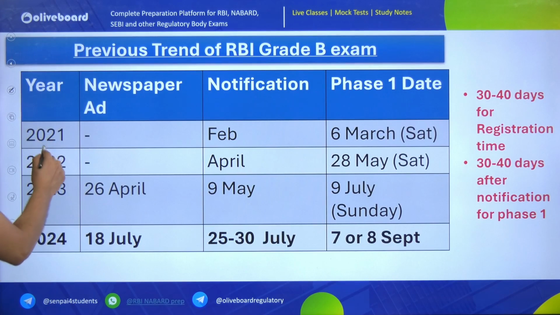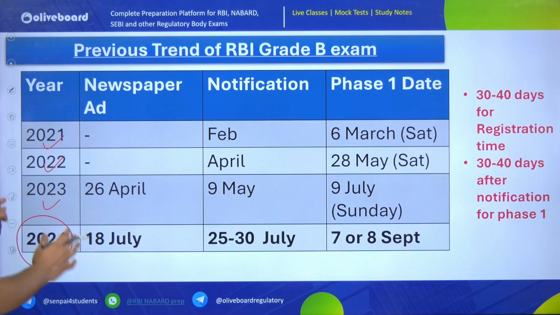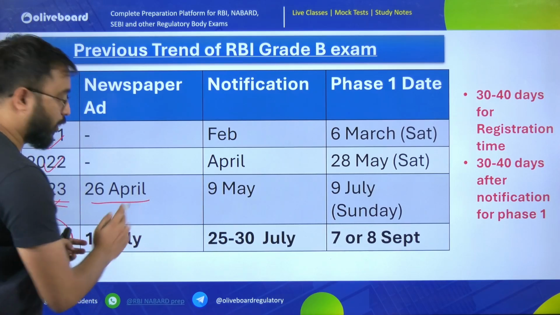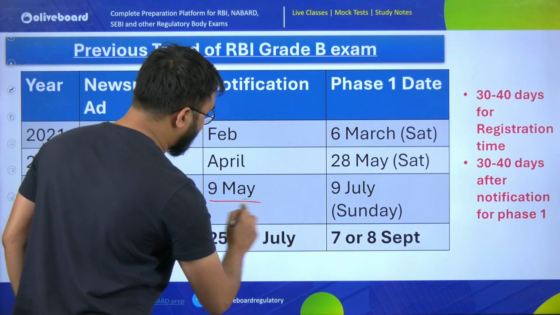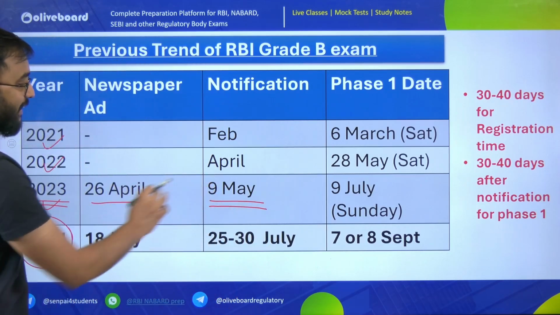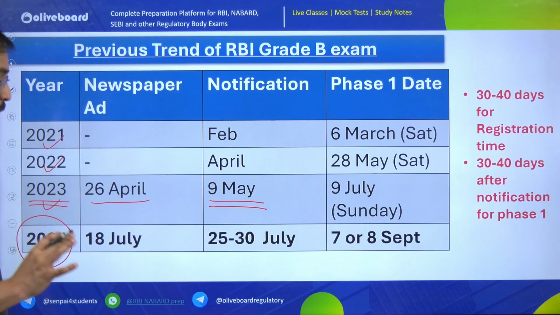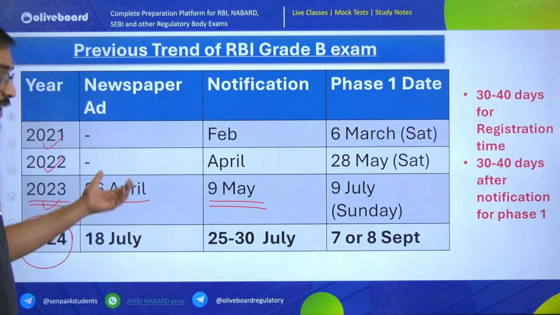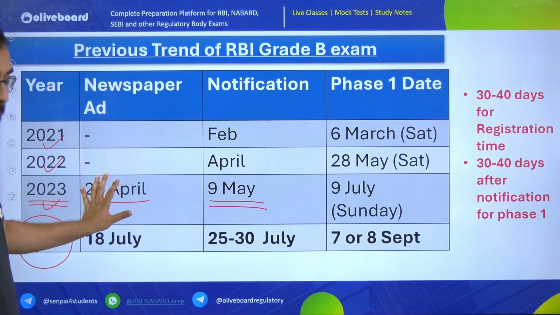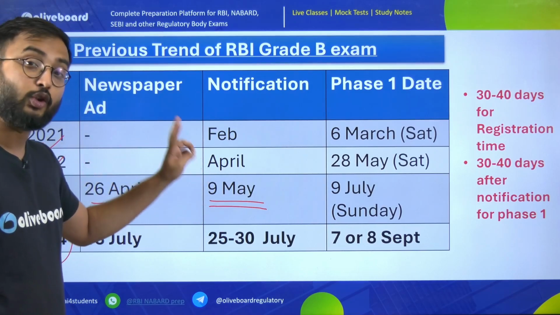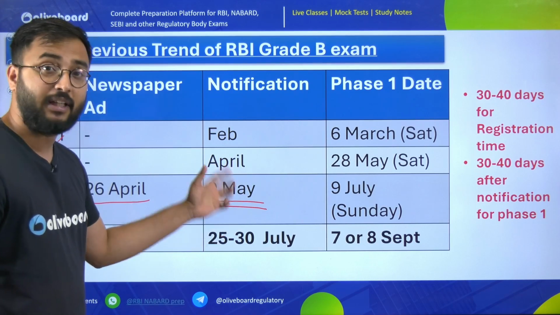So look at here, previous years 2021, 2022, 2023 and our recent year 2024. We will just try to look at the latest year, that is 2023. On 26 April 2023 your newspaper ad came. The notification came on 9 May, meaning after 26 April, 9 May, almost 10 days later. You can calculate, 10 or 15 days after, the notification comes here. So the newspaper ad came on 26 April, then after 10-15 days, that is 2 weeks, notification came, detailed notification